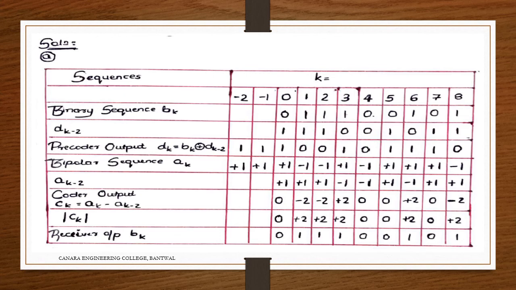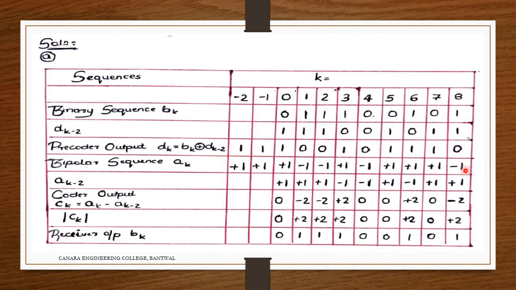Then the bipolar sequence ak, that is represented here: 1 plus 1, 1 plus 1, 1 plus 1, 0 minus 1, 0 minus 1, 1 plus 1, 0 minus 1, 1 plus 1, 1 plus 1, 1 plus 1, 0 minus 1.